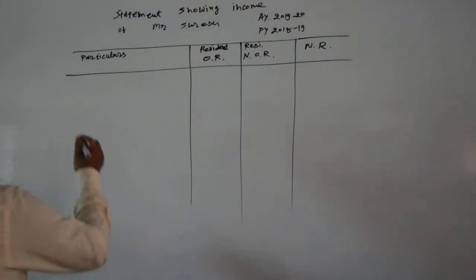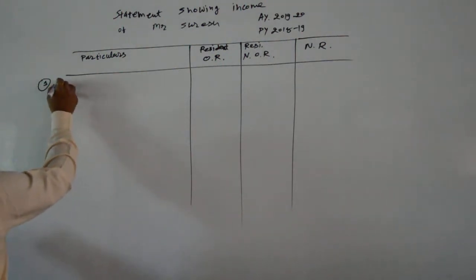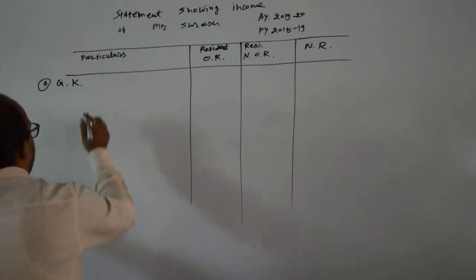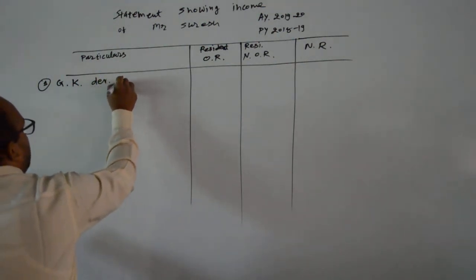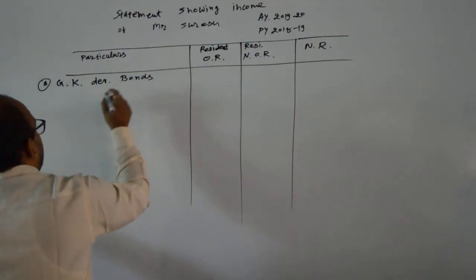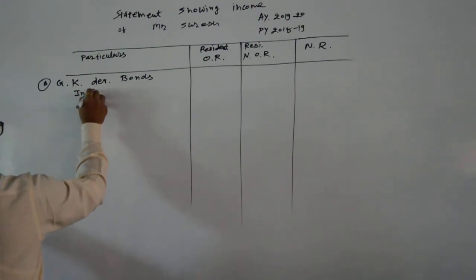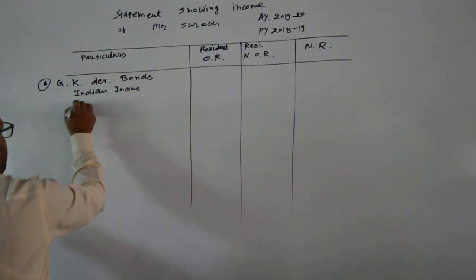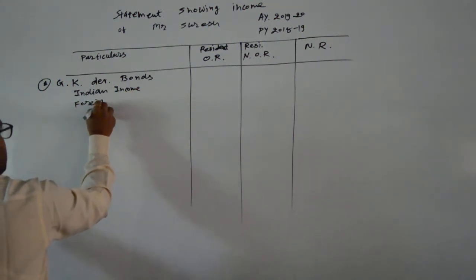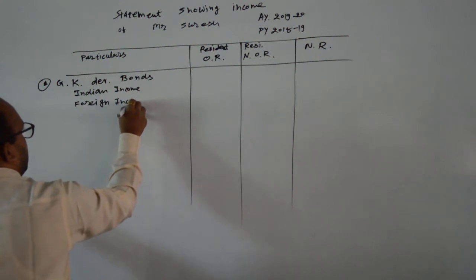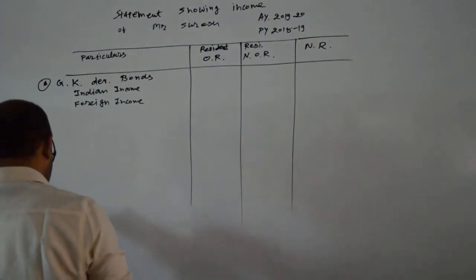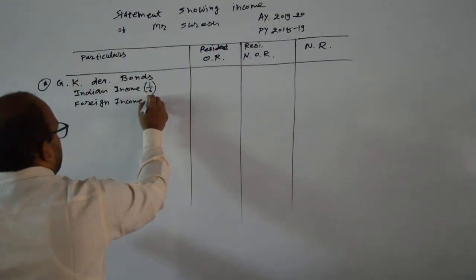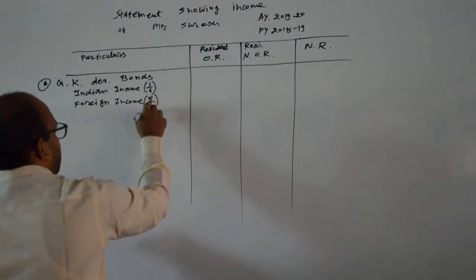Here, first, GK development bond: Indian income and foreign income. Here 1/6 of the amount is received in India, so 5/6 is received in a foreign country.